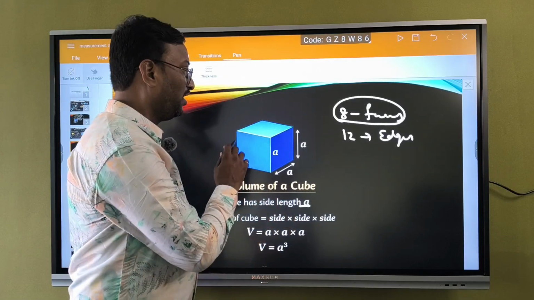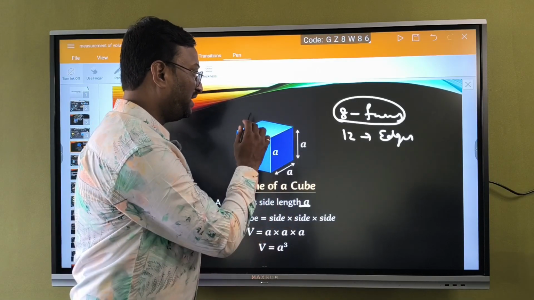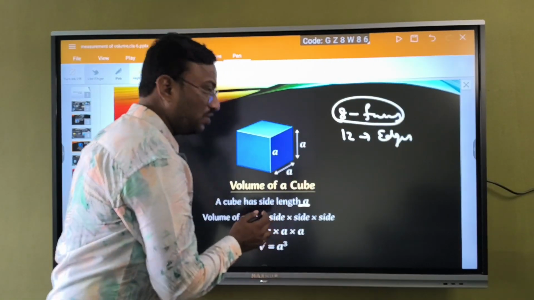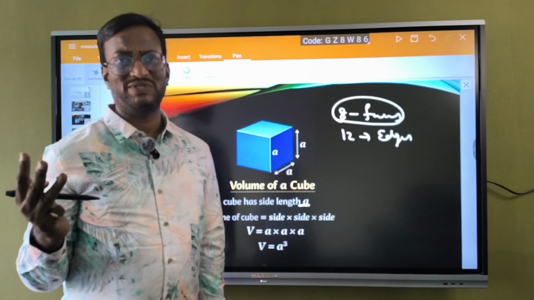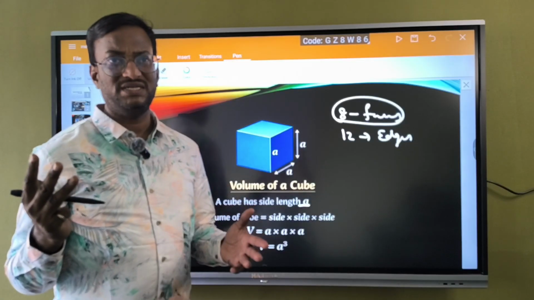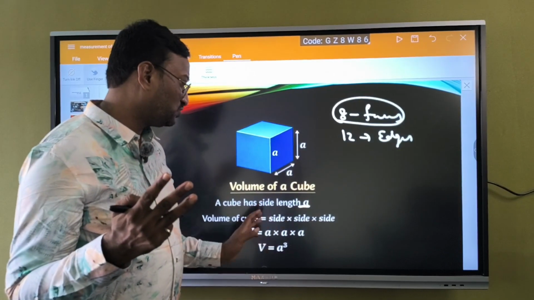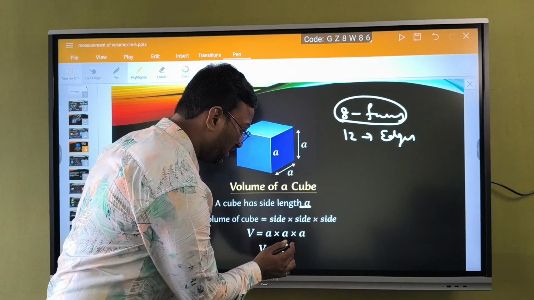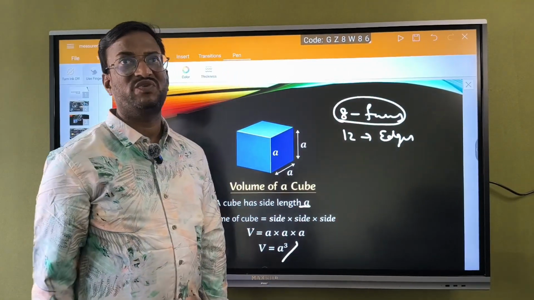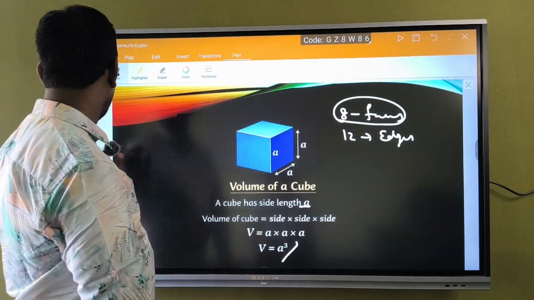Generally it has length, breadth and height. I already told you volume is a three-dimensional concept, so it should have 3 sides. 3 A's, which is A into A into A, will give you A cube. Likewise we can calculate the volume of a cube.